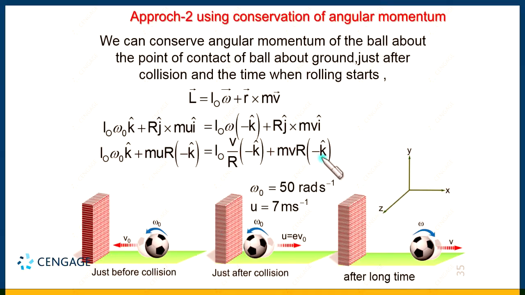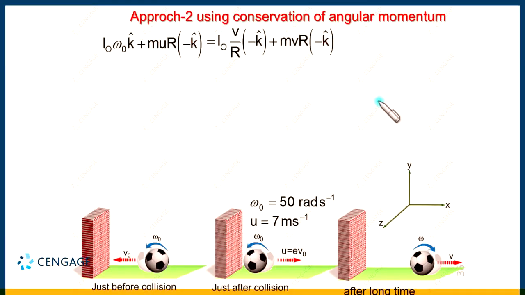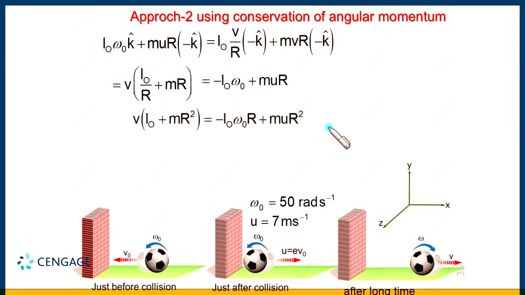Now we can write this equation on the next page here, right? Now we can solve this and rearrange: this is equal to v, and in the bracket the term will be I naught divided by r plus m r. Here you can observe k and k will get cancelled. So this is the equation we are getting. Now we can further solve. We can get the value of v from this relation. This value divided by this, so v equals m u r square divided by I naught omega naught r divided by I naught plus m r square.